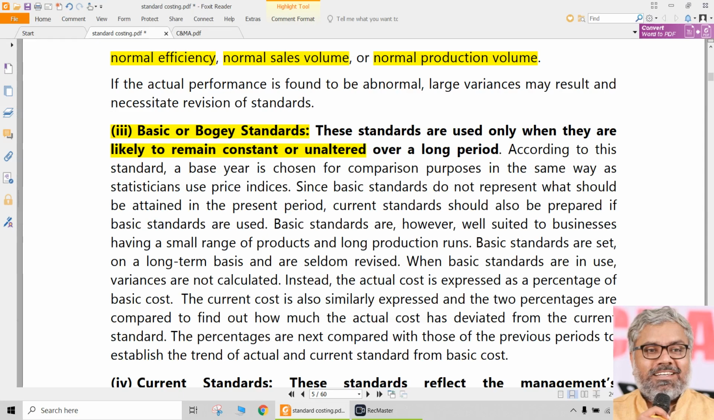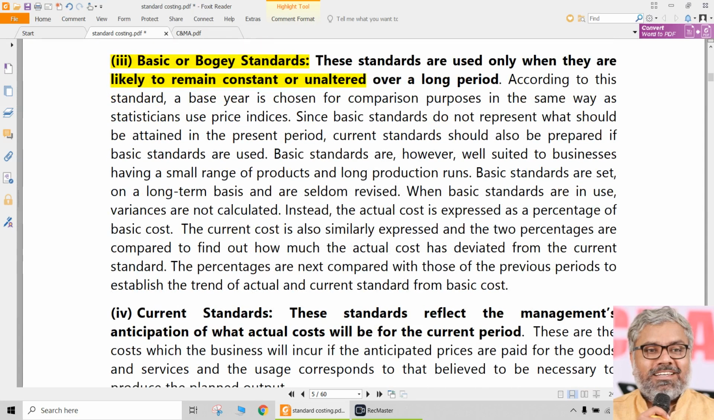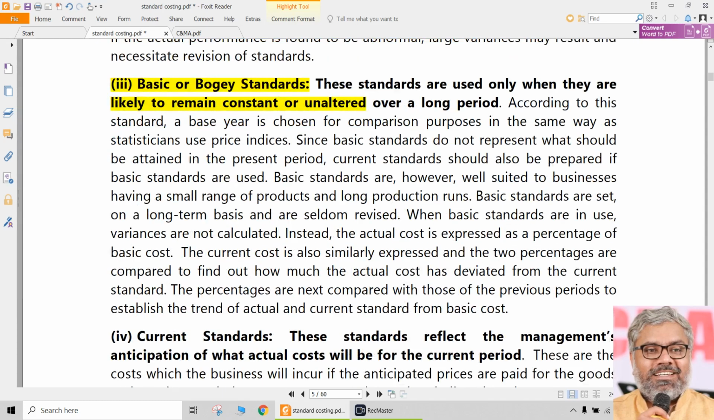Just like railway bogies follow one after the other, each year the same standard will be set. Next year, what is the standard, sir? Same as last year. Next year, what is the standard? Same as last year. So that is basic standards or bogey standards. Once again, under the current dynamic circumstances of the business environment, this is almost impossible to achieve, since nothing is long term in these situations.